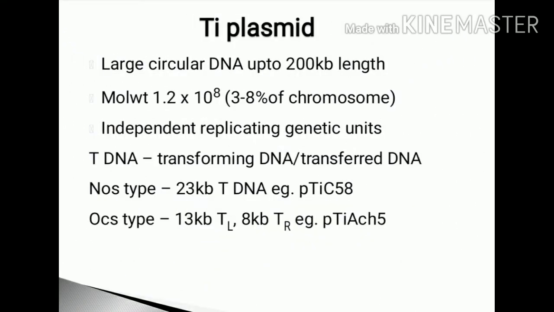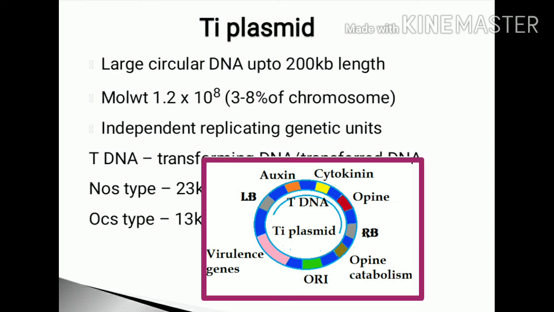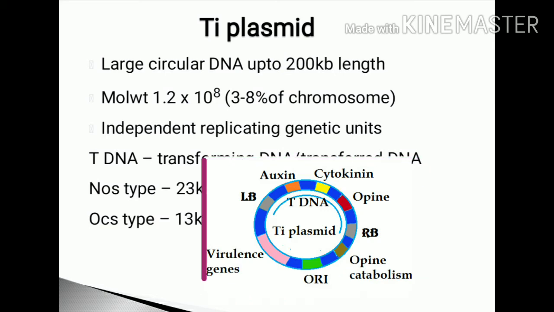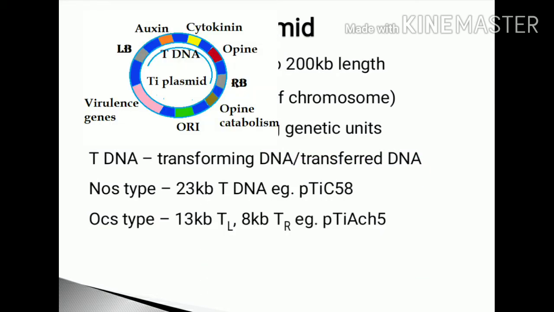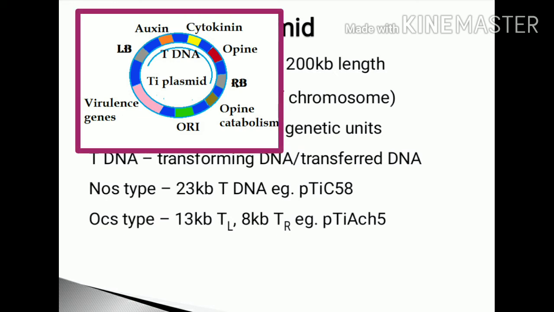The tumor-inducing principle is the Ti plasmid. It is a large circular double-stranded DNA of 200 kilobase per length. It forms 3 to 8% of the chromosome. It has an origin of replication, so it is an independent replicating genetic unit. A portion of the Ti plasmid is tDNA, called the transforming DNA or the transferred DNA.